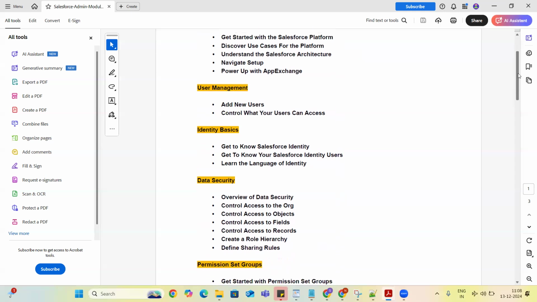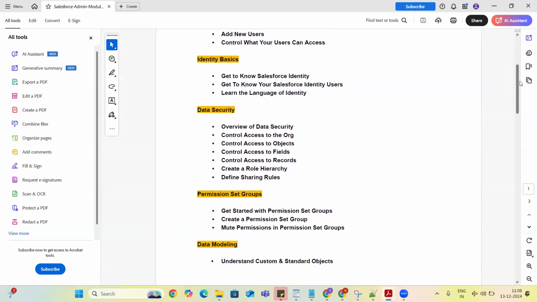So what else do we want to talk about today? Yeah, data security, right? Identity basics. Just create one identity user, guys. Then I'll tell you about the rest of the things. And an overview of control access to the org, control access to the objects, control access to the fields, and control access to the records. Today we learned what is an object, what is a field, what is a record. Tomorrow I will explain how to control these objects, these fields, these records.